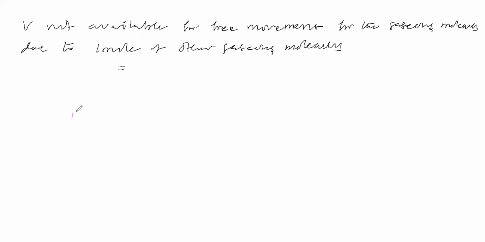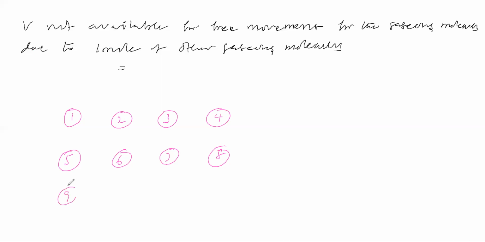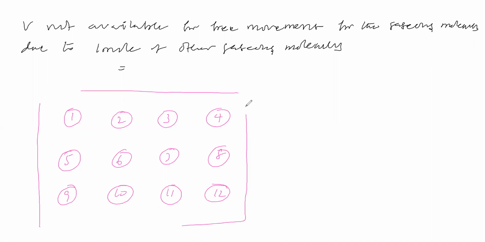Now we will consider gaseous molecule 1, gaseous molecule 2, gaseous molecule 3, 4, like this. Many gaseous molecules are possible in a gas. It is a gas present in the vessel like this. Now, due to each molecule in this gas, other gaseous molecules are not getting such 4V volume for free movement.